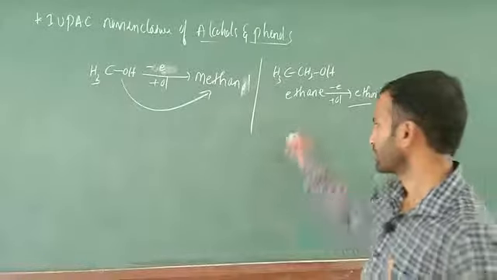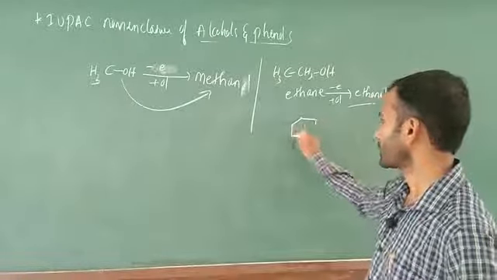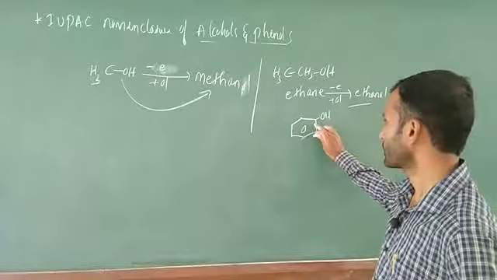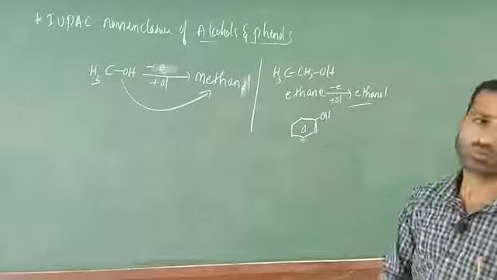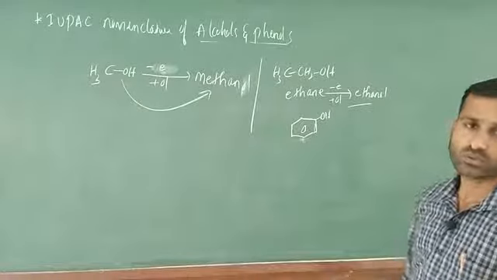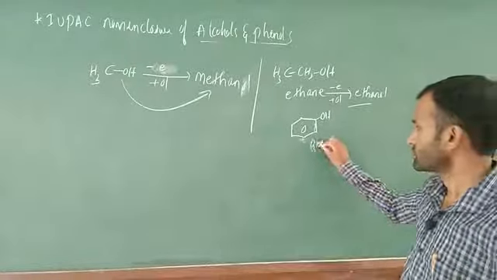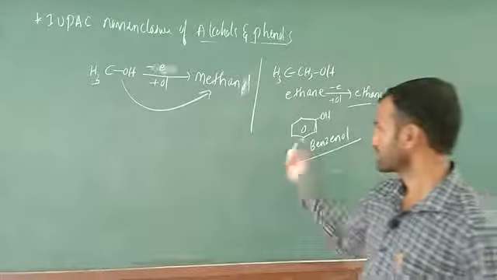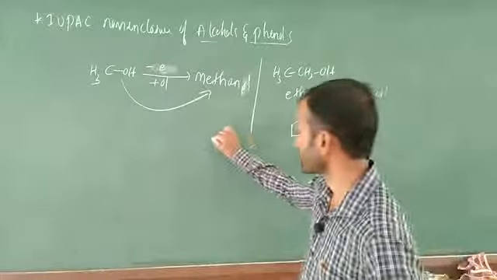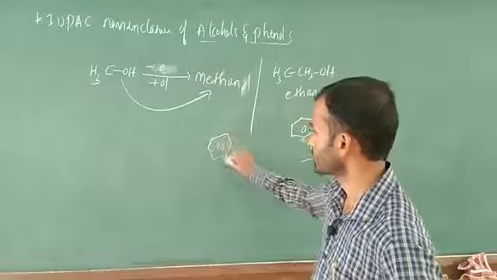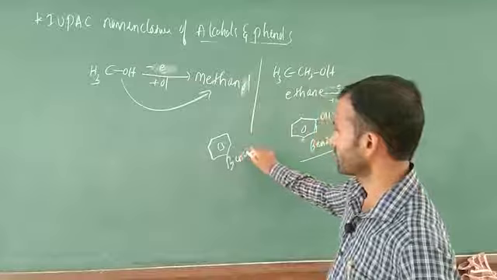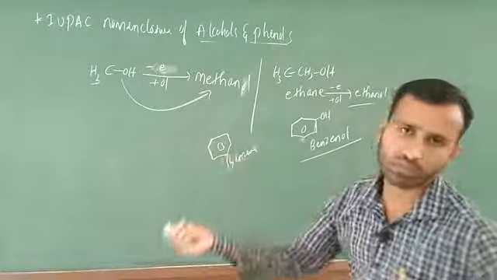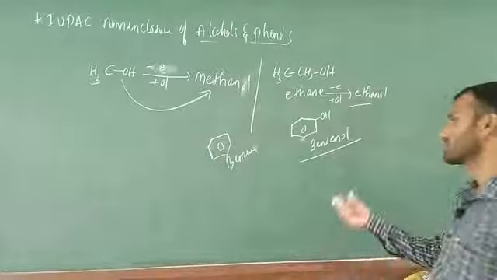If it is benzene, for example phenol, the OH group is there. What is the IUPAC name of this one? The common name is phenol. Generally we use phenol, but the exact IUPAC name of this one is benzenol. Very simple. Now tell me, what is the name of this one? Benzene. E replaced by OL, that is called benzenol. Very simple, E replaced by OL.